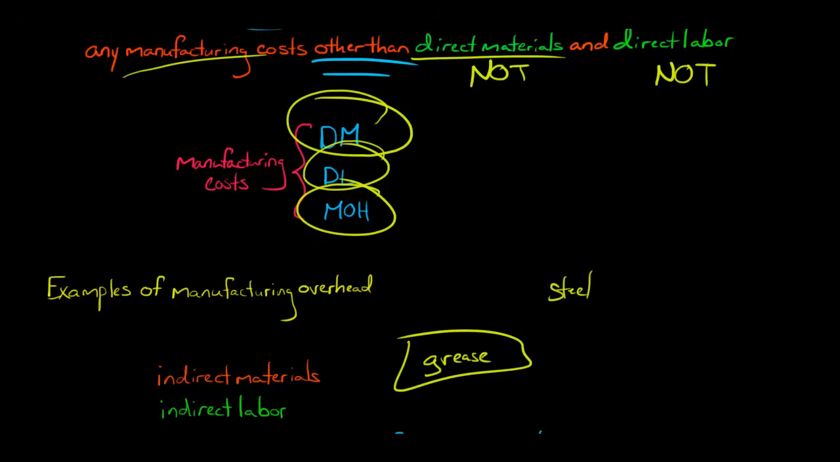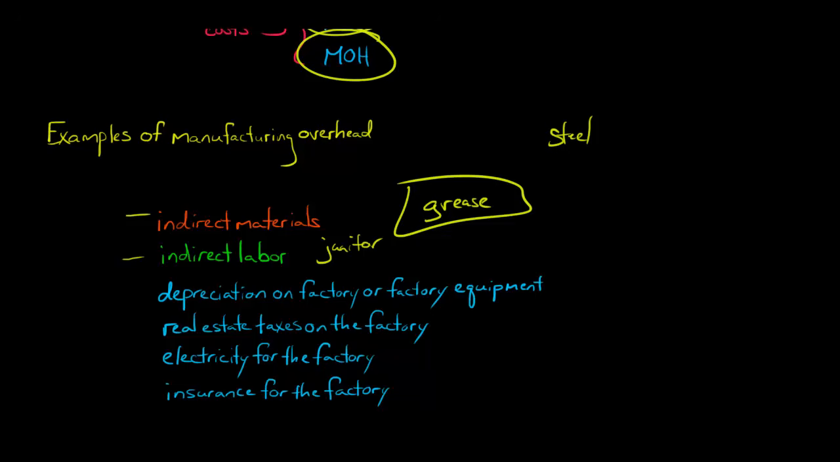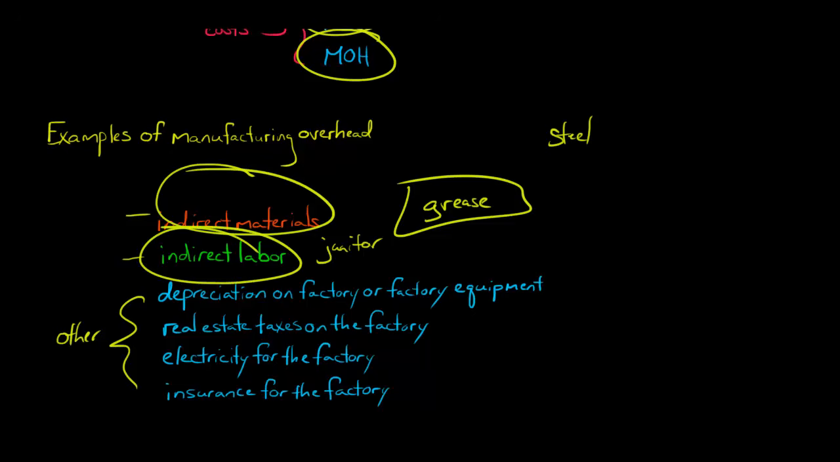Similarly, labor that is not traceable. For example, a janitor who's sweeping the floor, a security guard for the factory, somebody like that. They're not actually physically touching the product, yet they work with the factory. So that person's compensation is not traceable to the product, so we're going to include that in manufacturing overhead. Those are the first two buckets, and then we have another bucket of manufacturing overhead, which we can call other. So we've got indirect materials, indirect labor, and then we've got some other costs.